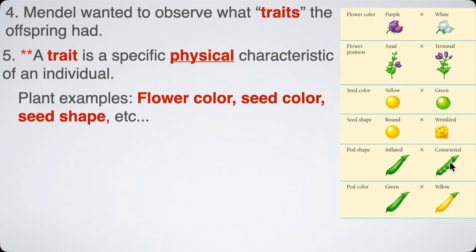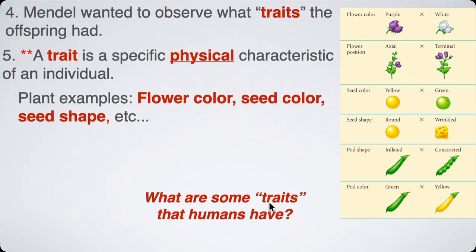Some pea pods are constricted so you can see all of the peas, whereas the most common ones that we're used to are inflated, right? I think these are English peas, which typically are inflated. Or the pea pods could be different colors, green or yellow. These are just some of the different characteristics that he was looking at.